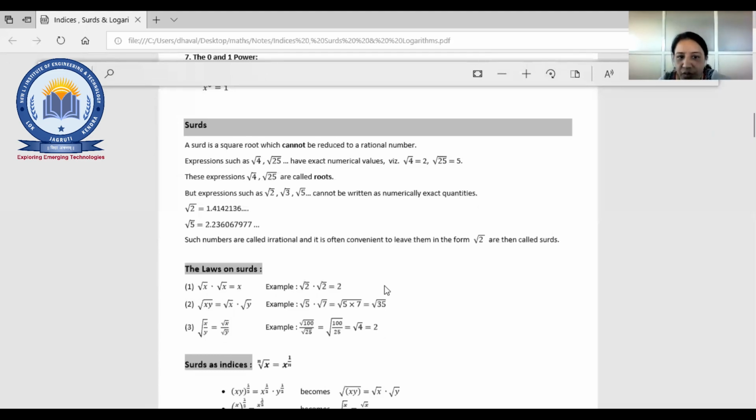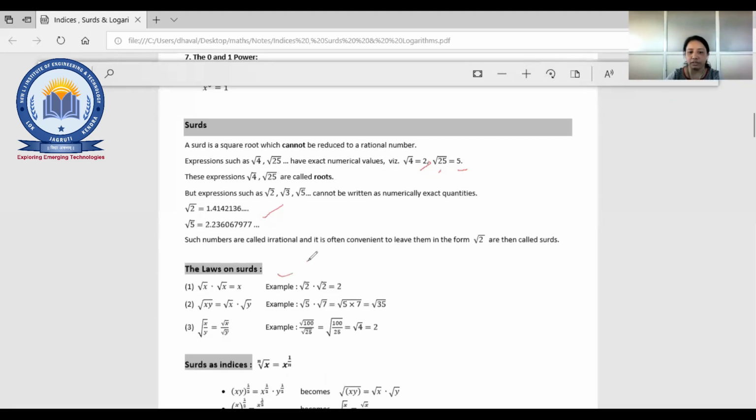The surd is about what? A square root which cannot be reduced to a rational number. Suppose there will be root 4 or root 25, you know that, right? Root 4, that means 2. Root 25, that means 5. What happens if you have something which cannot be represented in that form? That is called an irrational number. Now root 2 has this value, which you have already known, right?